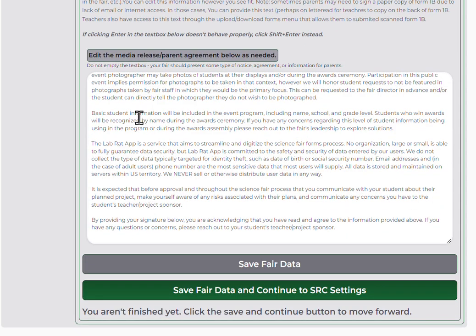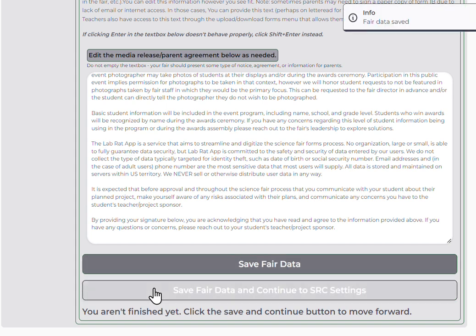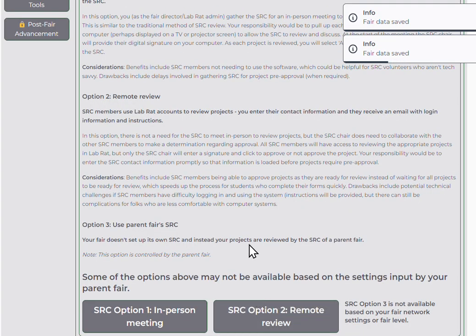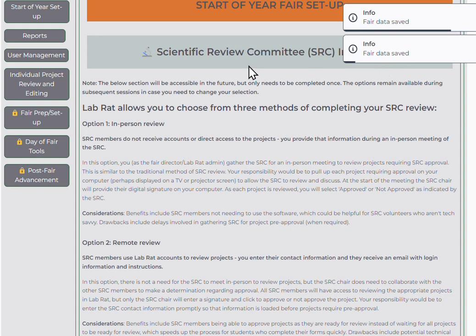All right, so let's say I've edited that so that it's the information I want to share with the parents. I can click Save Fair Data. Now I'm ready to advance, so I hit Save Data and continue to SRC settings. I'm going to create my SRC, or Scientific Review Committee. I've got three options for that.